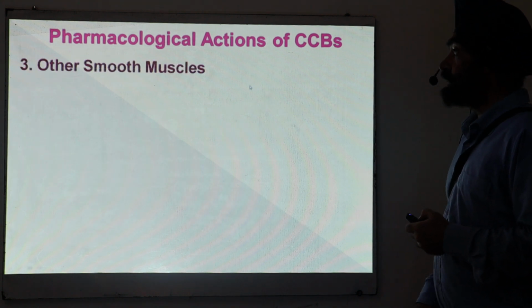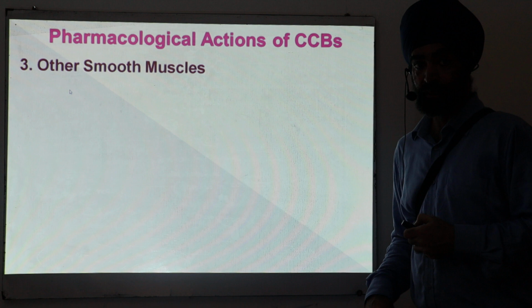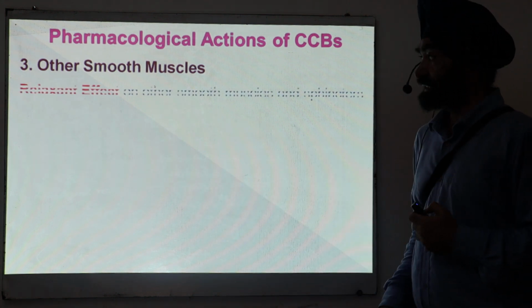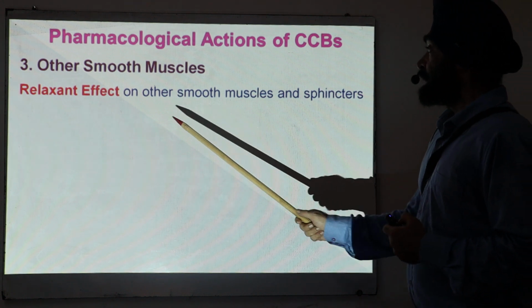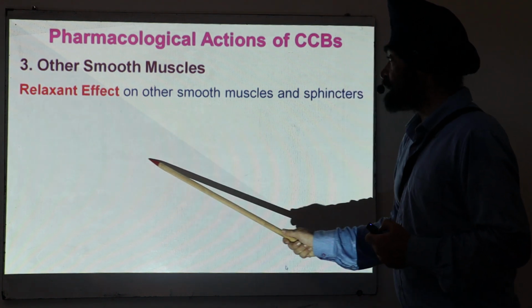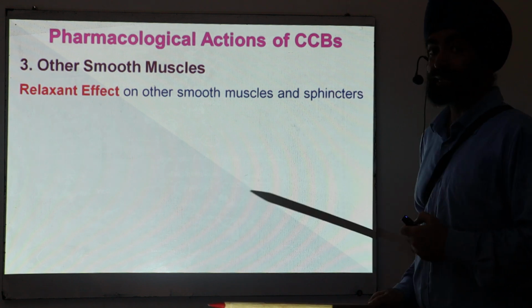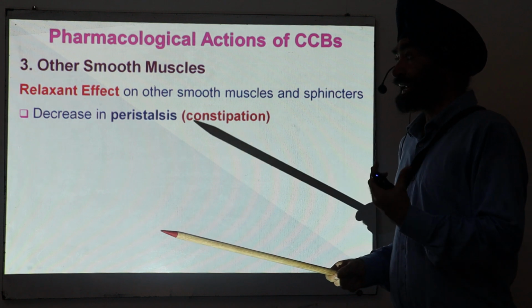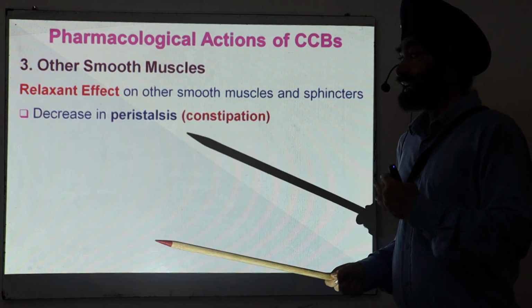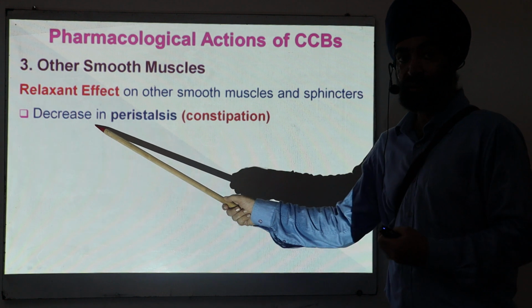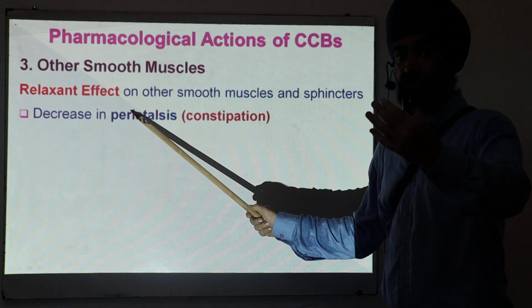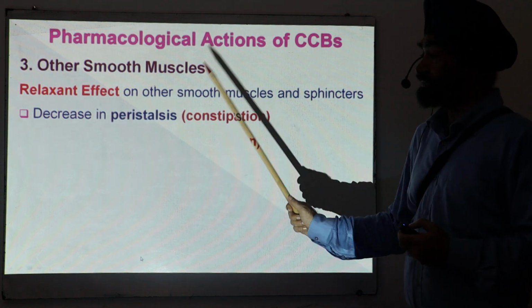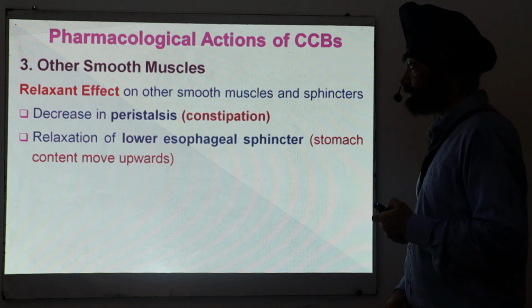Third, some other smooth muscles. Now this will come into some other uses or the side effects. They produce relaxation on other smooth muscles and sphincters. Like in the GIT, they produce relaxation. If relaxation is there, peristalsis will not take place. It will be decreased. If peristalsis is not there, so what is the side effect? Constipation is a major side effect of these calcium channel blockers.